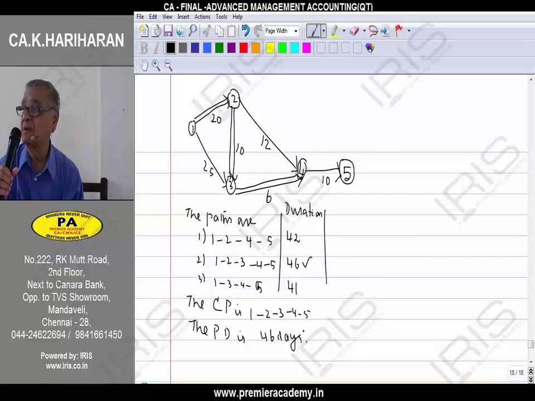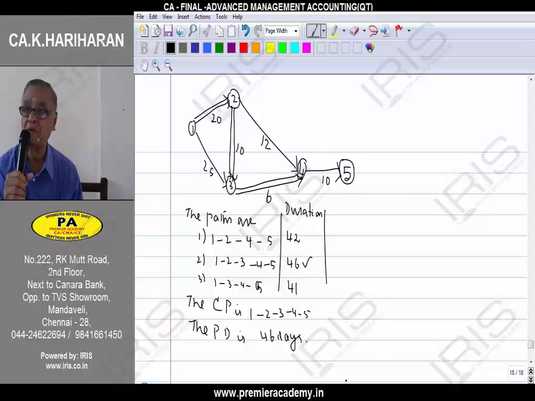The project duration can be determined by two different methods. One is by writing down the various paths and choosing the longest duration among them. The second one is using the concept of total float. In fact, in the second question, find the critical path and project duration, we have answered the question. The third one is find the total float for each activity. Now, what is this total float?